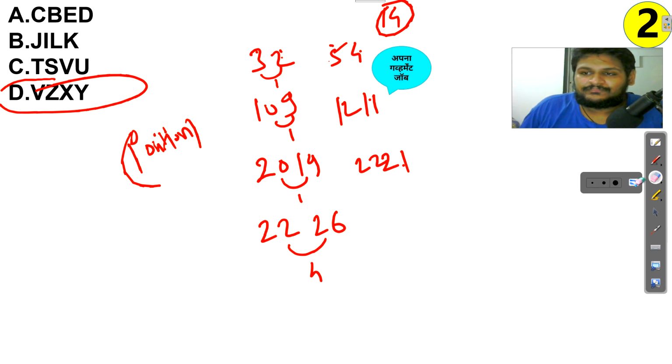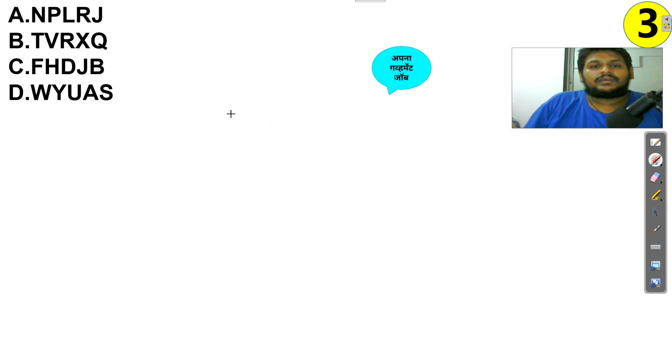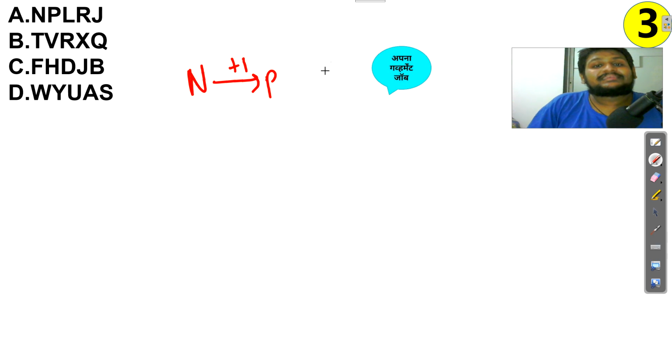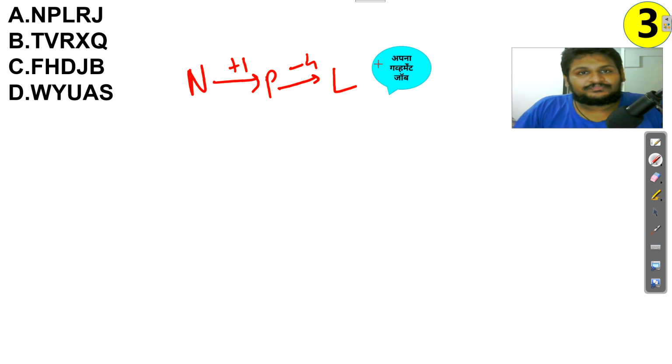Then the third question: NPLRJ, TVRXQ, FHDJB and WYUAS. Now these are very big letters, so let's decode the logic. Whenever we have this, you can check the position like this: N, then in LMNOP, plus 1. If I do plus 1, I will get P. Again L is there, so in LMNOP that is minus 4. In P, if I do minus 4, I will get L. Like this you can do.